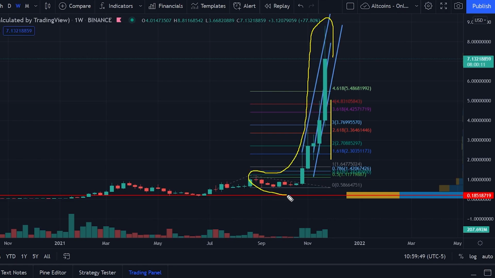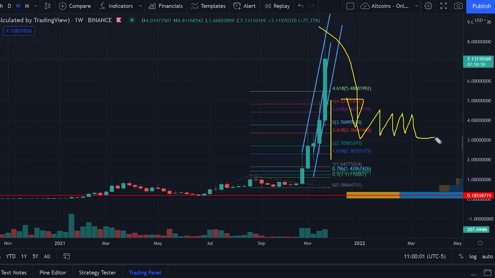Now from the weekly chart, we see this giant hockey stick pattern on the chart for SandBox, right? And if you've watched my video for IoTex, where we see a whole bunch of hockey stick patterns on the chart, then you know that this pattern does not end well, right? We usually end up with a 50% dump and a very long consolidation after that, right? So be careful out there, guys, right? SandBox could drop to $4 from here, right?